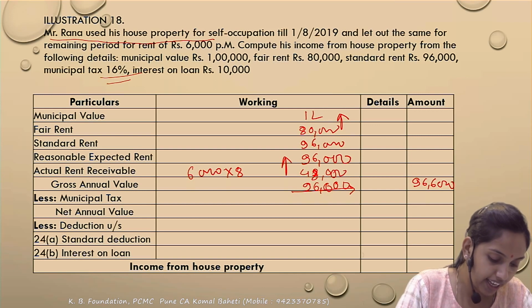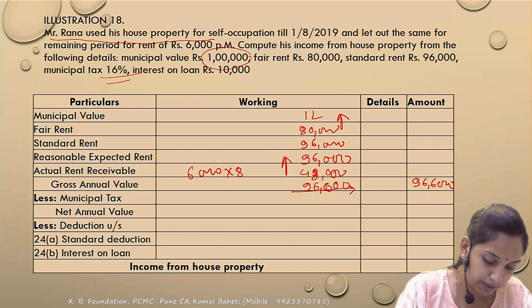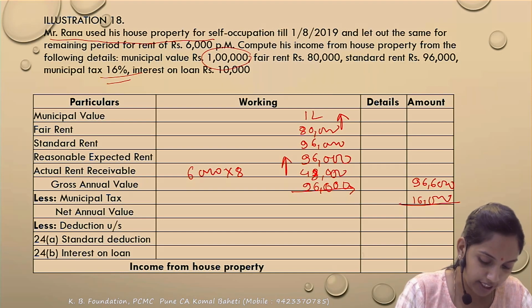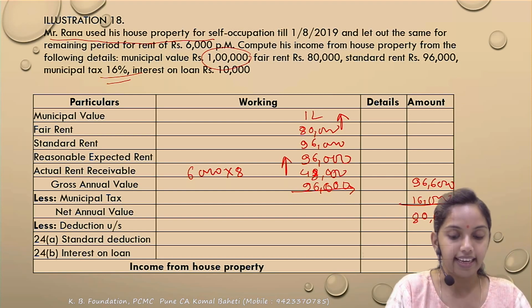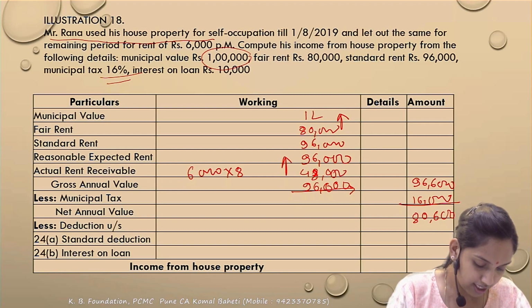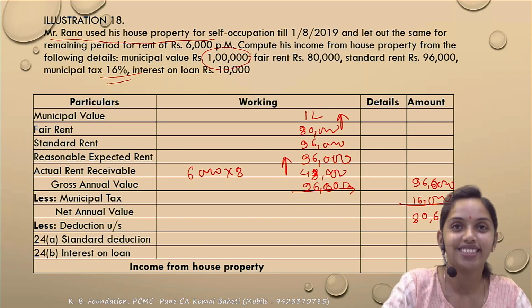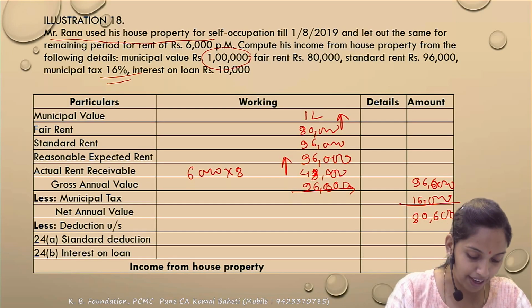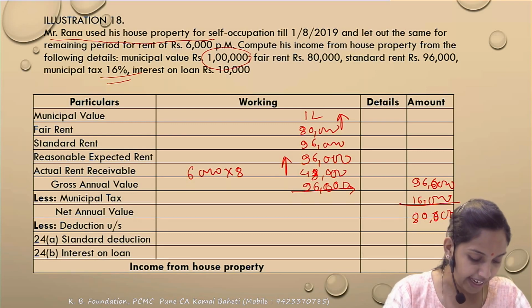16% of what will it be? This is of the municipal value. Correct. So the municipal value is 1 lakh, so 16% of 1 lakh, it comes to 16,000. So what will your net annual value be? Correct. 80,600 is your net annual value. It is 96,000 only. Sorry. So 96,000 minus 16,000. So it comes to 80,000.